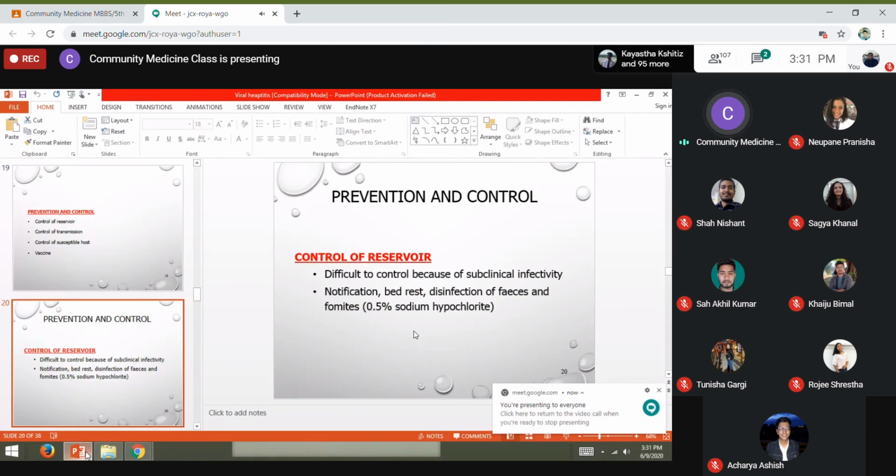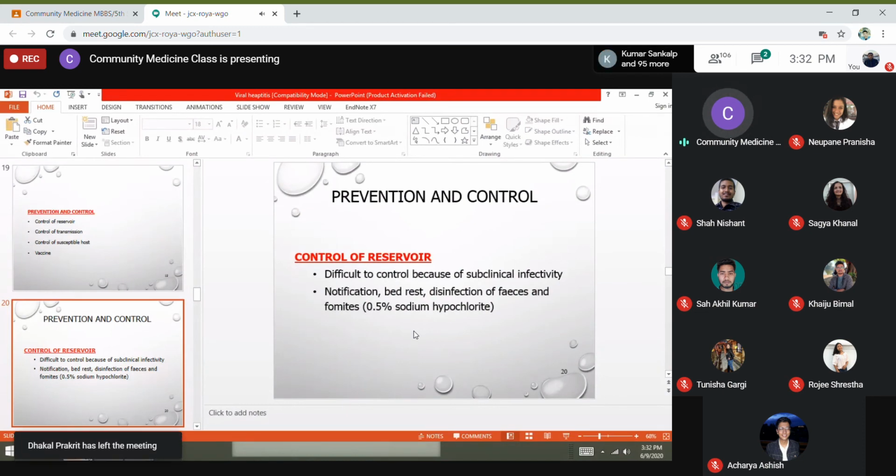I know the patient requires proper bed rest. There is myalgia, arthralgia, so bed rest is required. And this is a viral disease. I know in the stool there is presence of the virus. So proper disinfection of the feces is required. What we will do is use 0.5% sodium hypochlorite. We have to disinfect the feces before just throwing it. The patients are asked to pass the stool or urine in the pan, and we have to disinfect that, and only then dispose of the stool and urine.